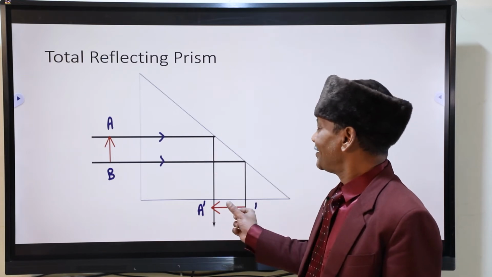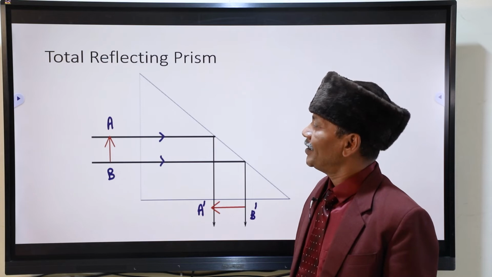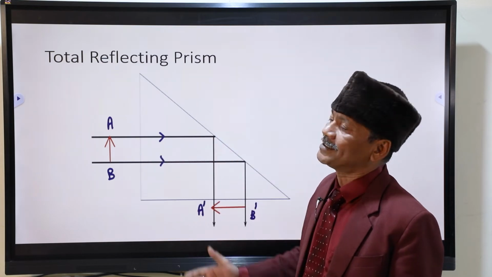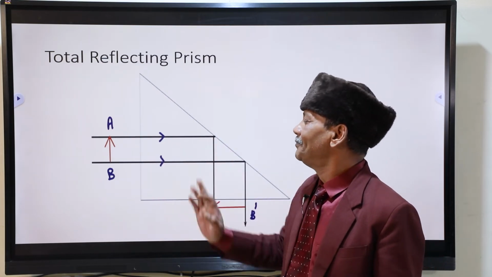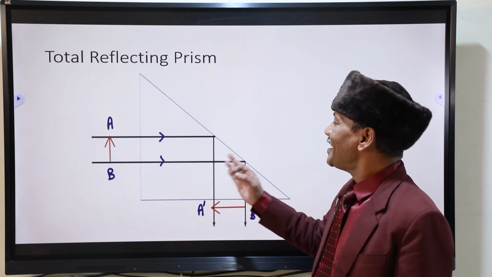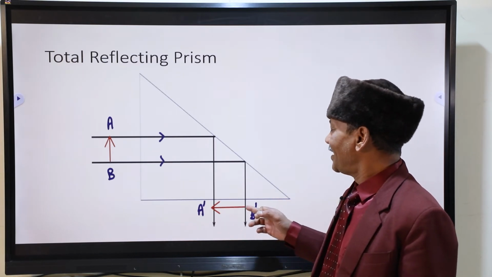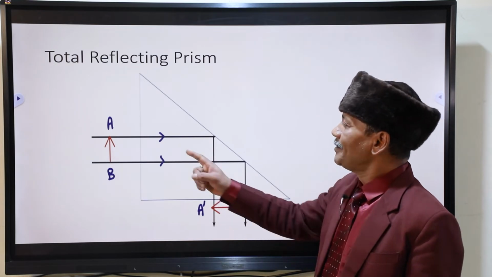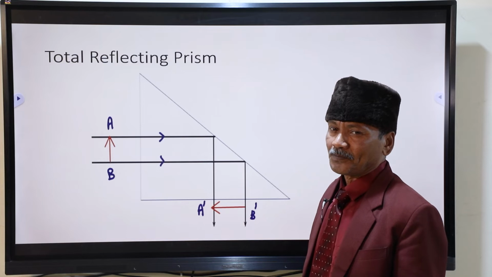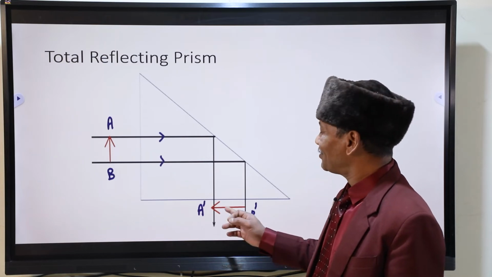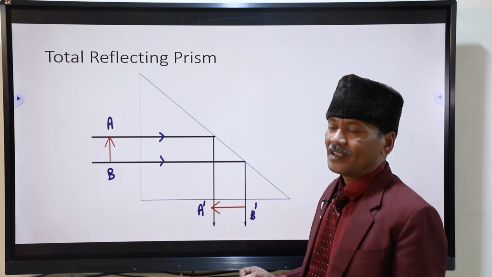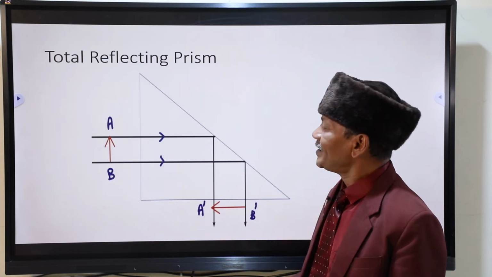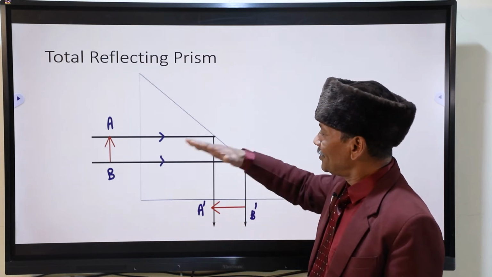Then after reflection, rays are going here. If you take different groups of rays coming out from A and B, they will make their images at A dash, B dash. So A dash, B dash is the image of AB, which is of the same size. It is not perfectly inverted. It has come down like this.